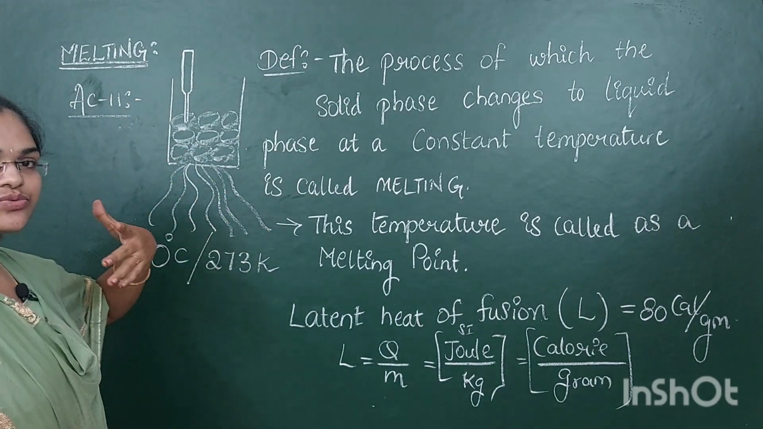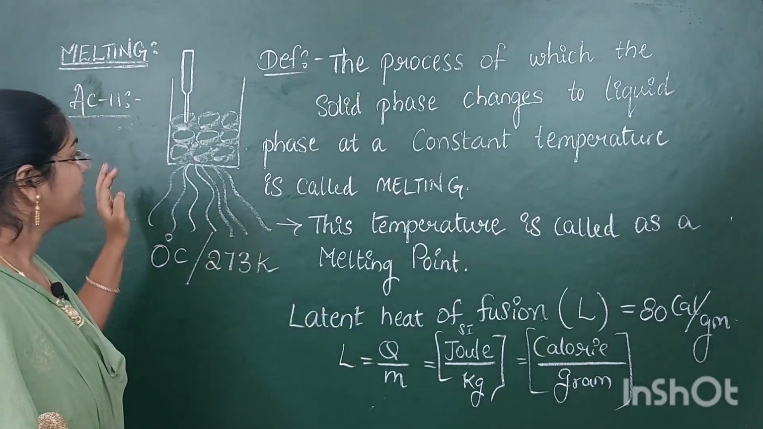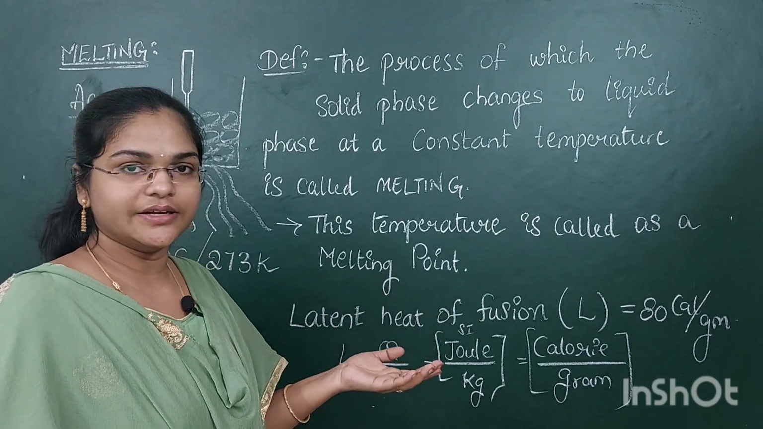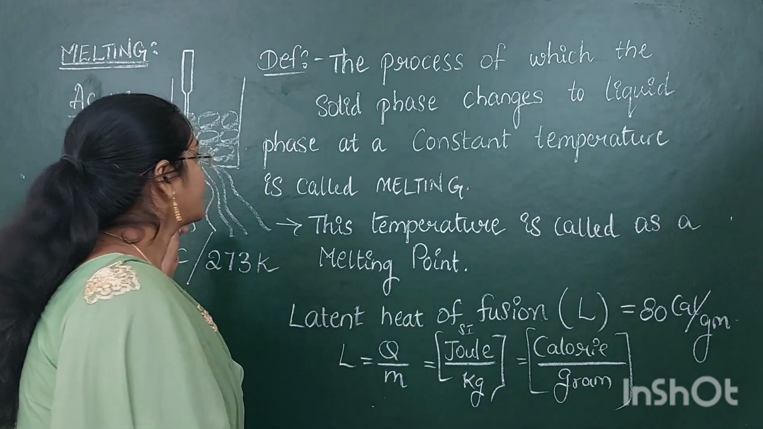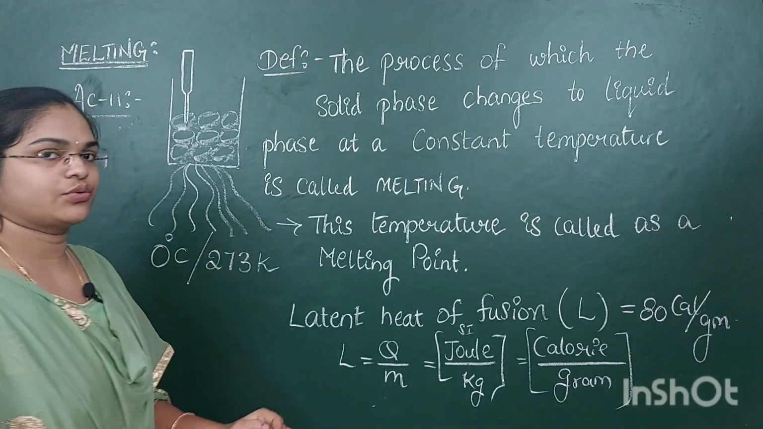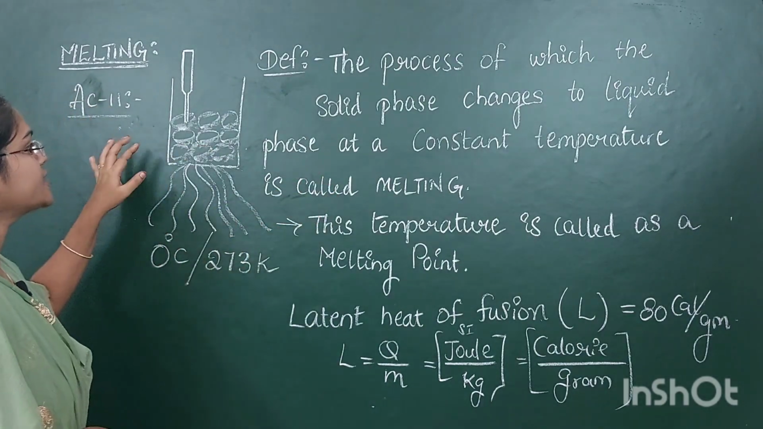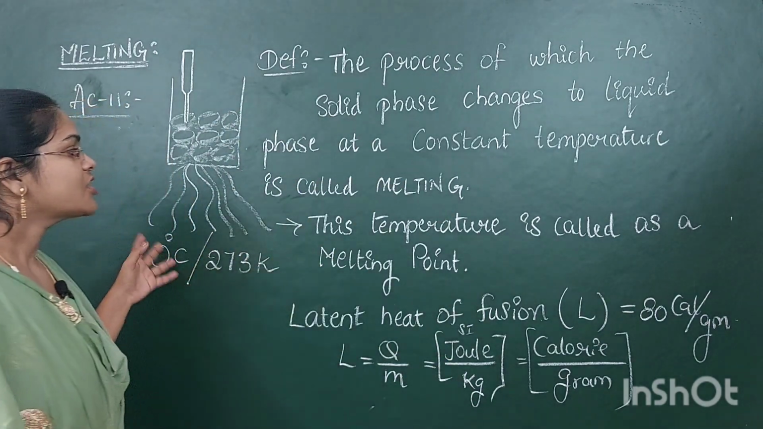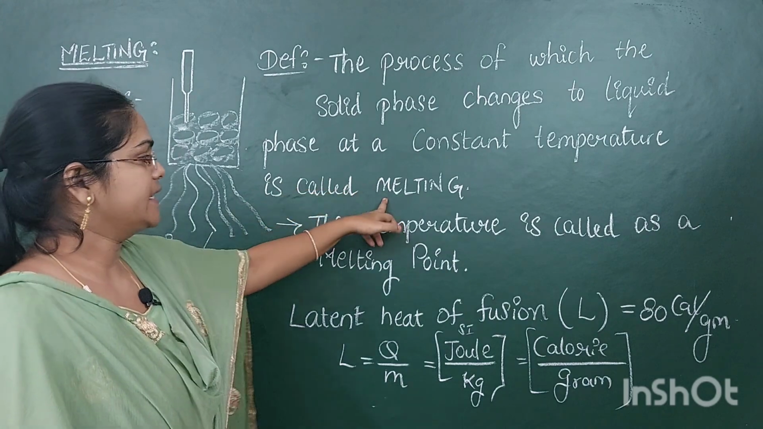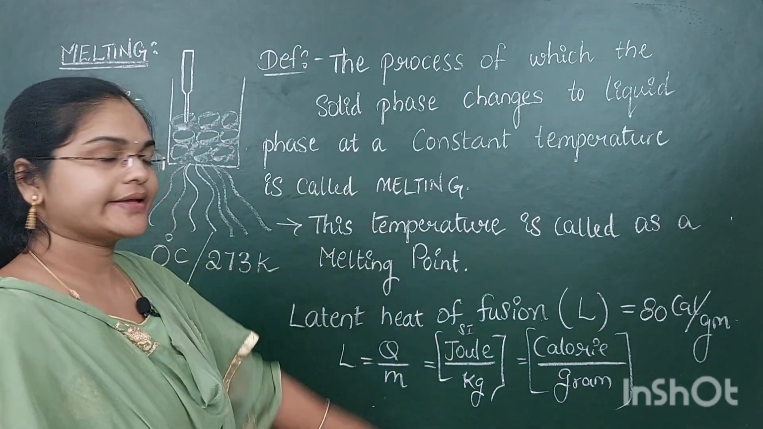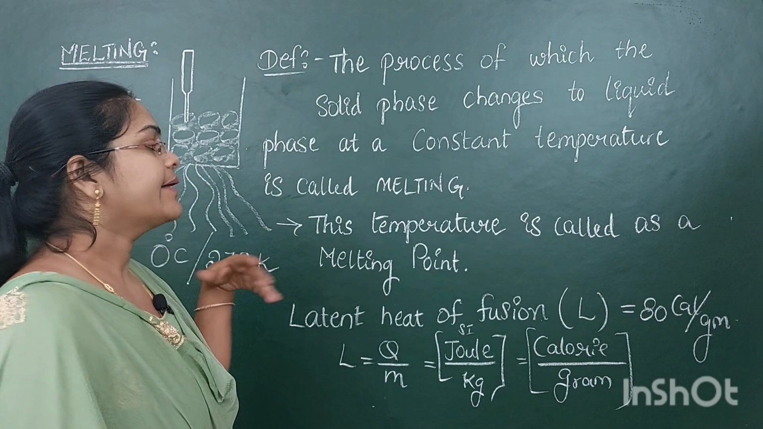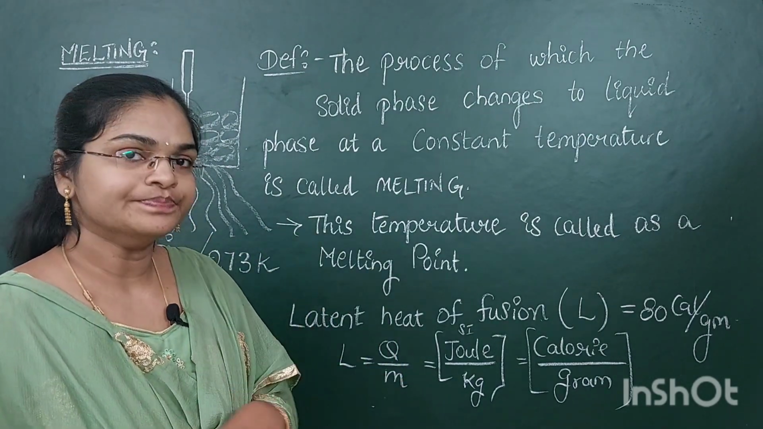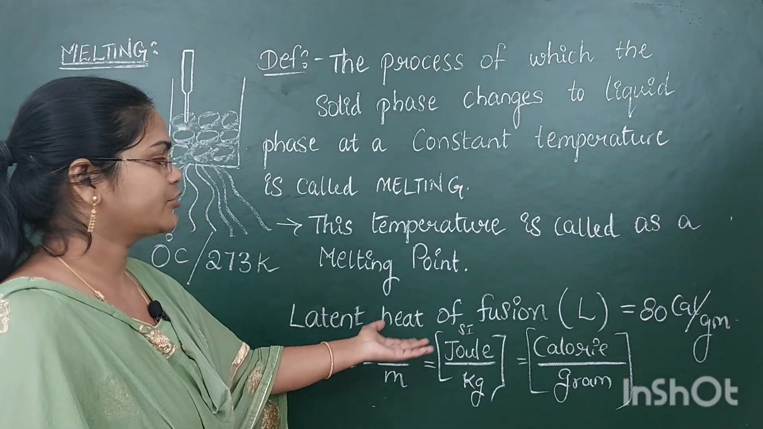So by this experiment we have seen how to change the solid phase into the liquid phase. What happens when it changes? Its internal energy will increase. So when its internal energy increases, it stays at constant temperature, and at that constant temperature these ice cubes will melt into water completely. That stage we call melting, that constant temperature is the melting point, and the amount of heat energy required to convert 1 gram of solid into liquid is called the latent heat of fusion.